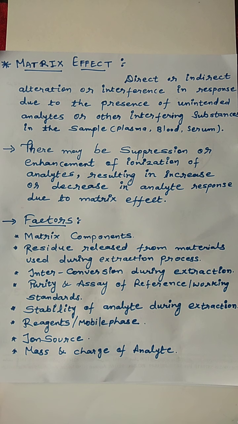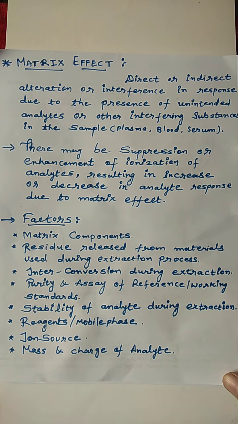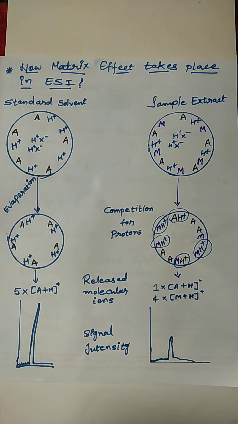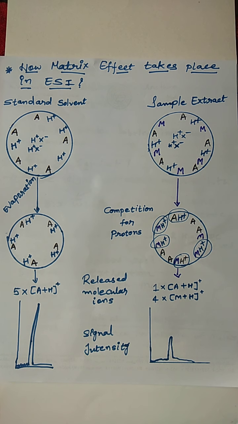Matrix effect has been regarded as the most important issue in LC-MS methods because it can adversely affect the accuracy, precision, and sensitivity of the analytical data and hence cause irreproducible results. Now I will explain how exactly matrix effect takes place. Here, how matrix effect takes place in the ESI. ESI means electrospray ionization.